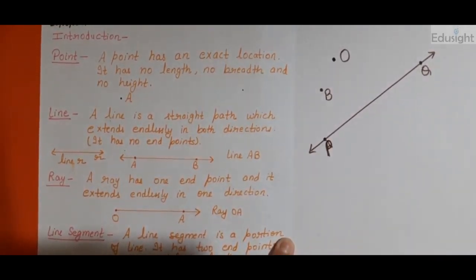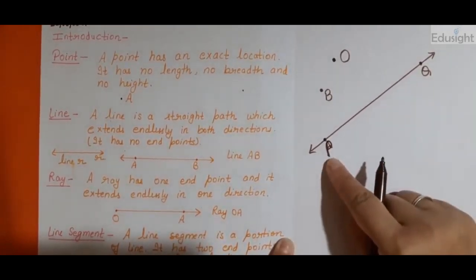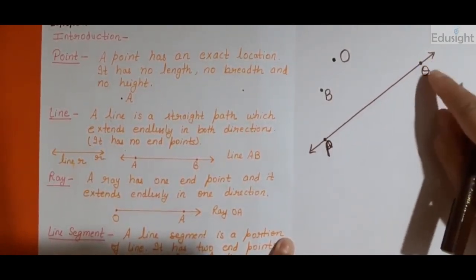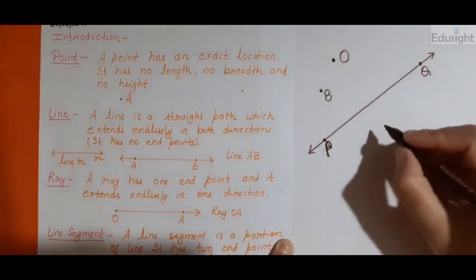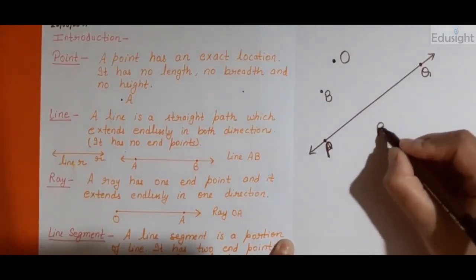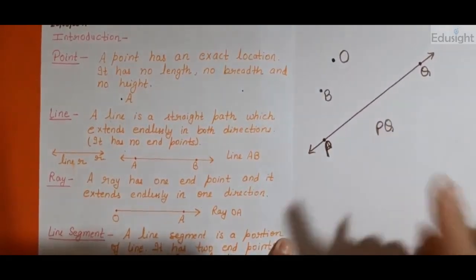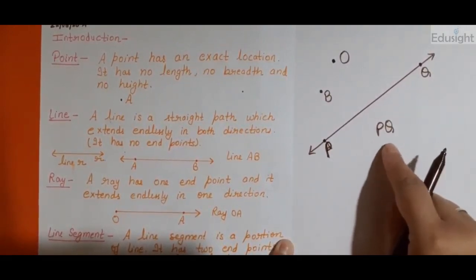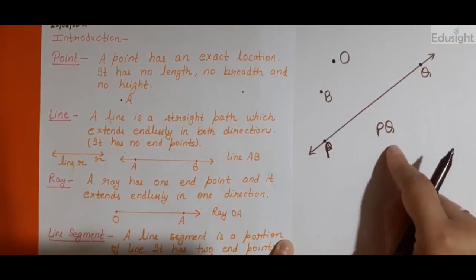You can take any letter. Point is represented by capital letters as I told before. So here left end par I have taken P point and on right end I have taken Q point. And you can name it by line PQ. You will name it as PQ. There should not be any comma or hyphen between these two letters. These will be together. Line PQ. Okay.